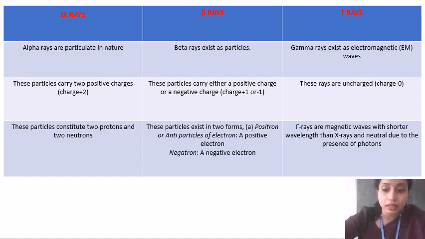That means they have some amount of mass. And gamma rays are massless. In the case of waves, they are massless, and particles have some kind of mass and are localized or restricted to one spot. Waves are not restricted to one spot. They can move, which means they have the ability to penetrate tissues.